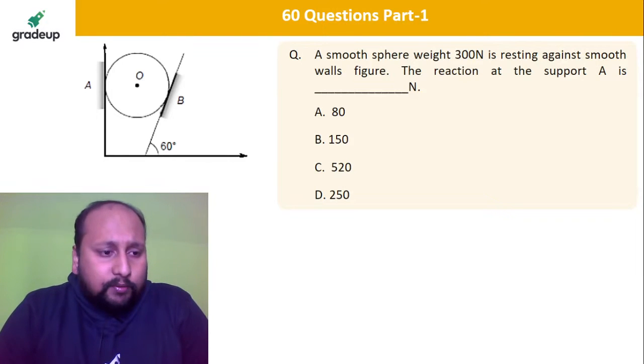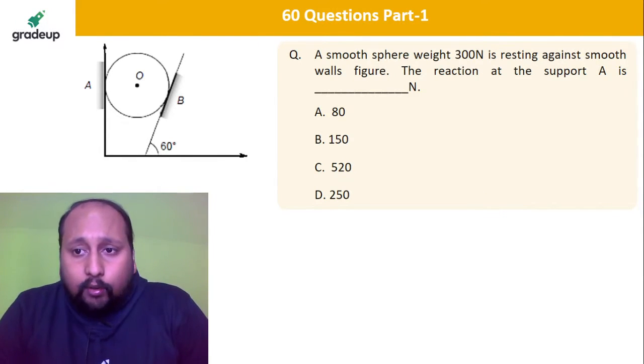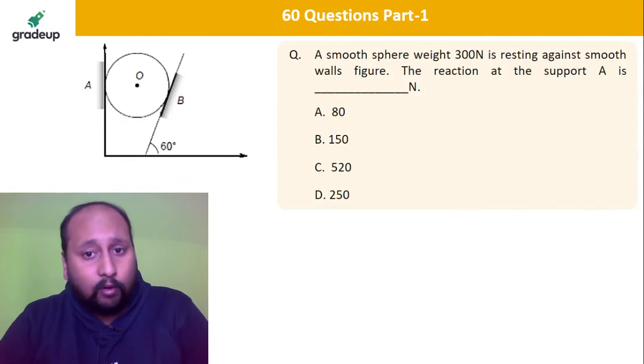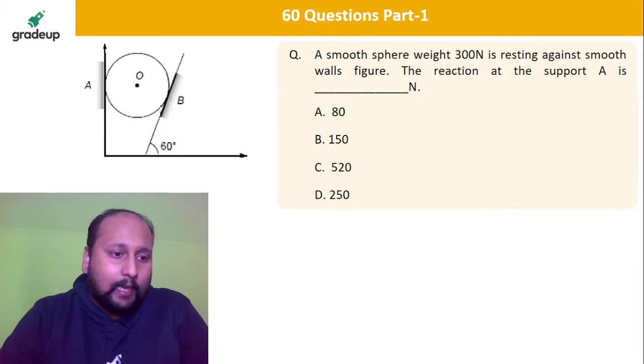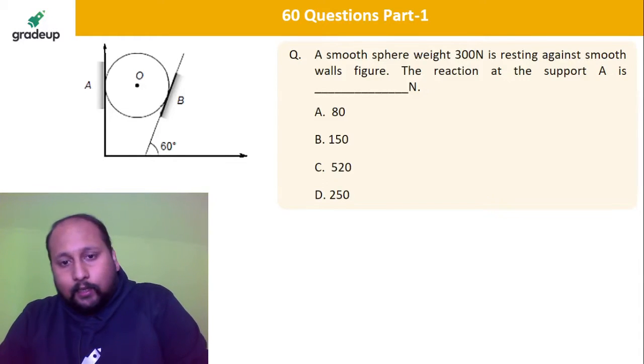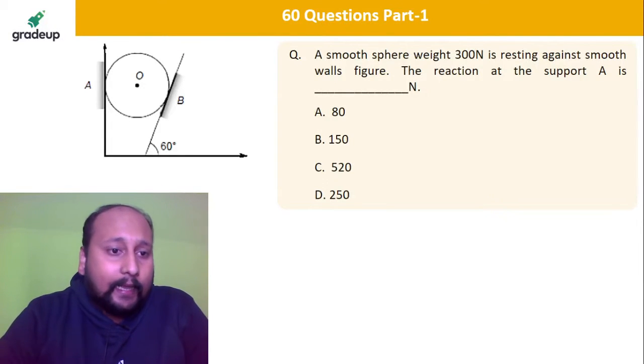A smooth sphere, that means what is the meaning of smooth? No friction. Having a weight of 300 Newton is resting against a smooth wall, as in the figure. The reaction at the support A will be? Quickly, I want a quick response from all of you. What will be the reaction at point A?